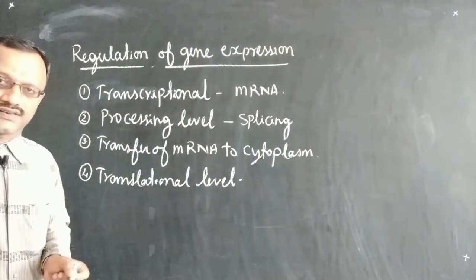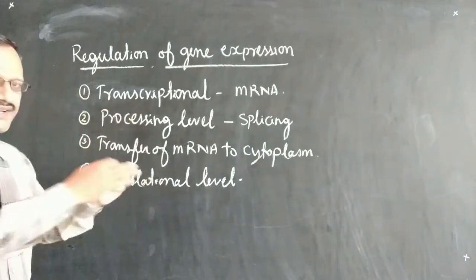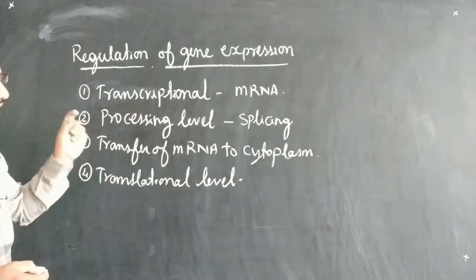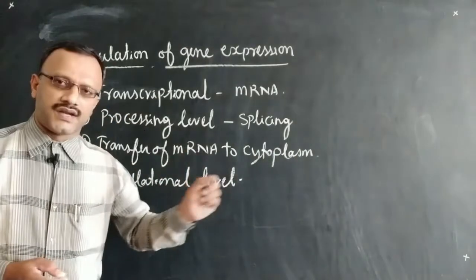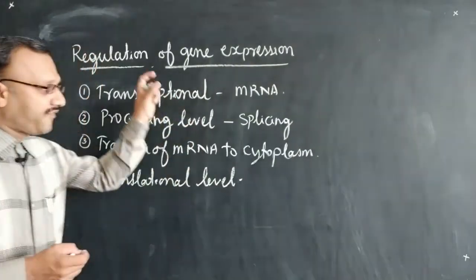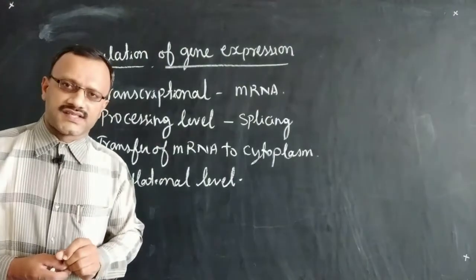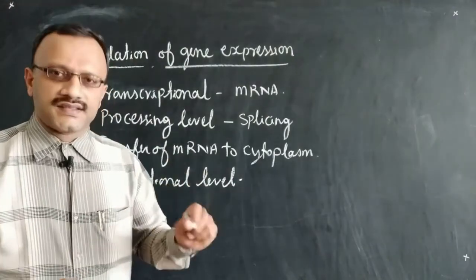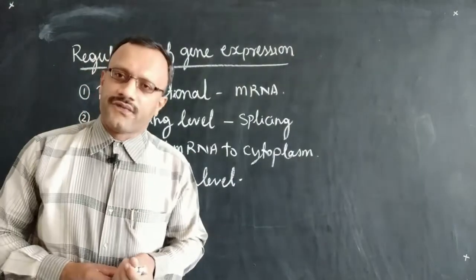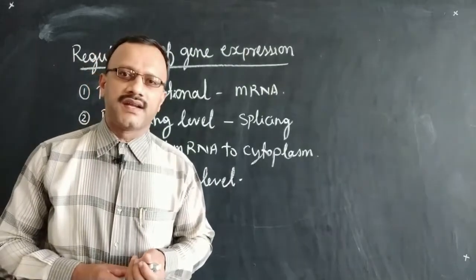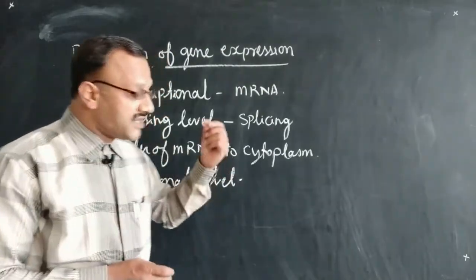So these are the 4 different levels which work in case of a eukaryotic cell, resulting in the gene forming a polypeptide chain.